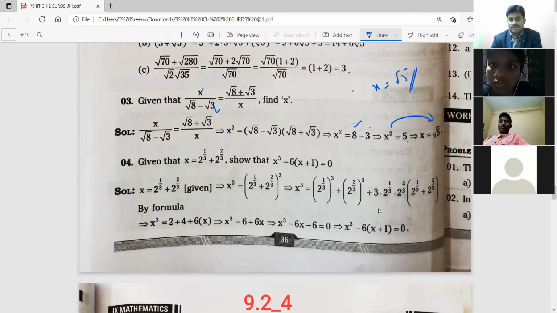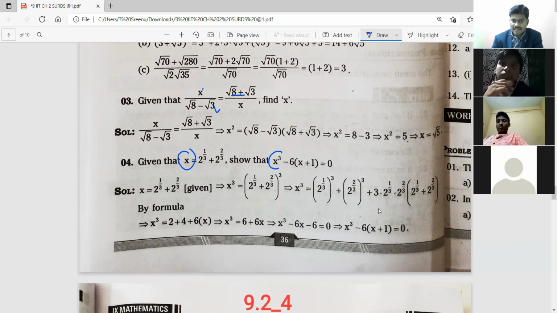Fourth sum, please. Cubing on both sides. It is a little confusing, like I will tell you. Otherwise, we go to the board. Why do we cube? Here x is there, and in the solution, x power 3 is there. So power 3 is needed. Obviously, we do cube on both sides. This is the hint.